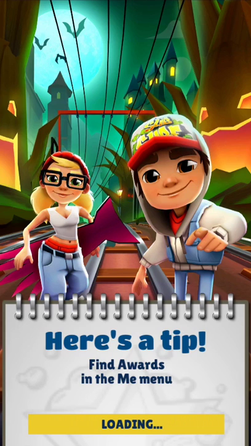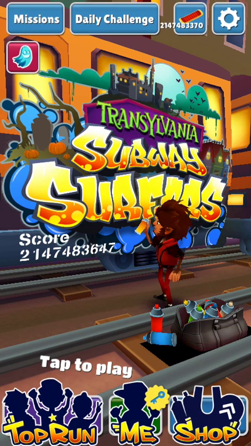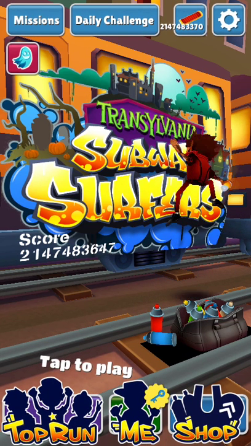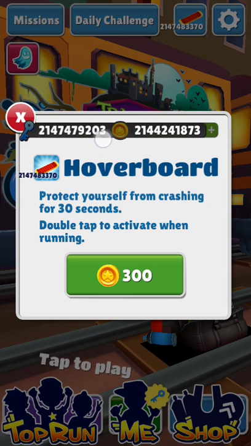And you'll notice right when you start that you don't have to start from where you usually do, where you just modded. So if you sign into your Facebook in your old account, you can keep all of this on your new account. So it's pretty cool. See, it says your score right down there. You see that score? And then you can look at the money, which hoverboard you got.